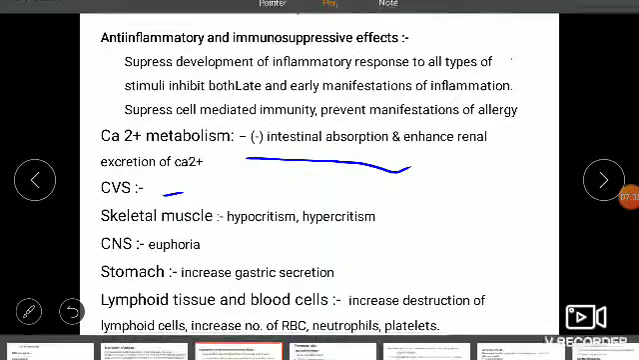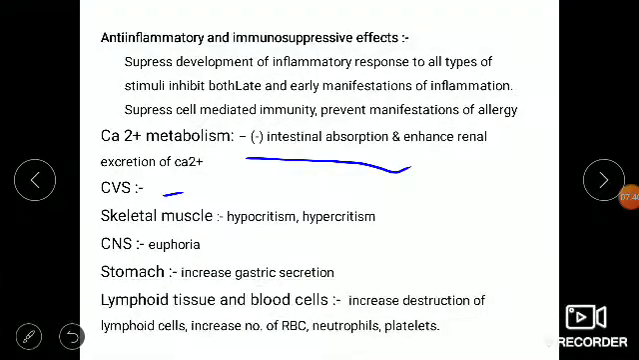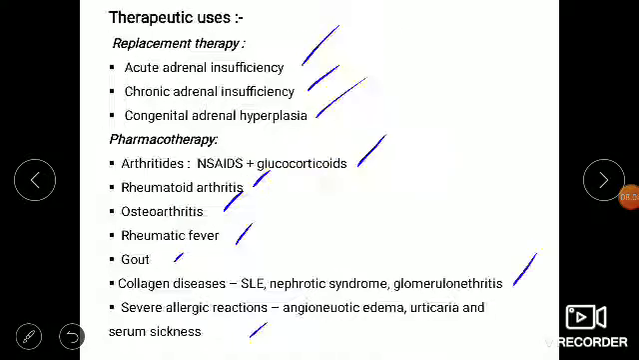So what is inflammatory action? It means the antigen-antibody reaction, and it is suppressed. It is useful in hypersensitivity reactions. Antigen-antibody reactions will be suppressed, and all types of stimulus can be blocked. So corticosteroids are the best drugs for any type of inflammatory disease. Like that, there are so many therapeutic uses.